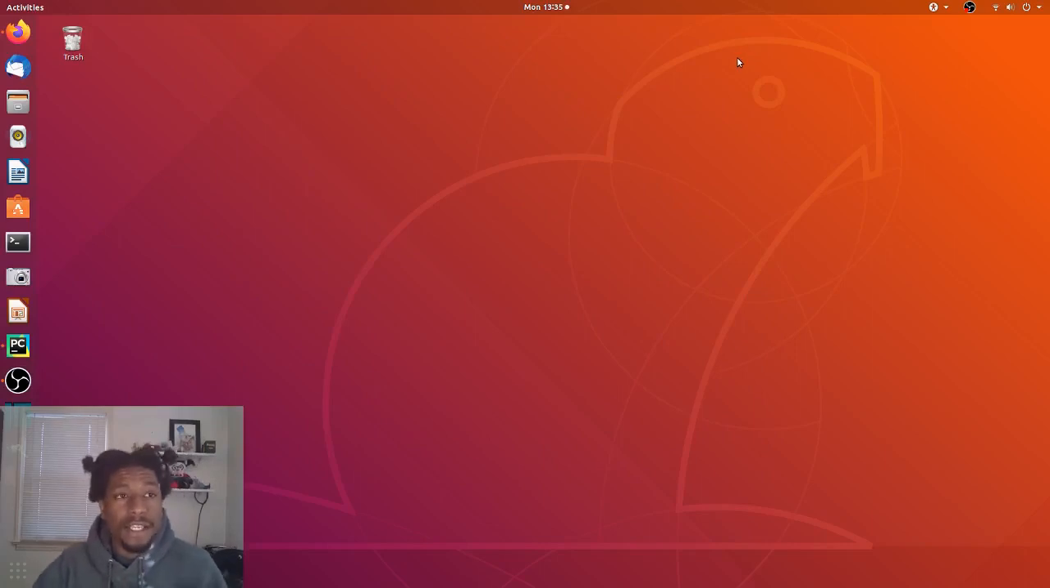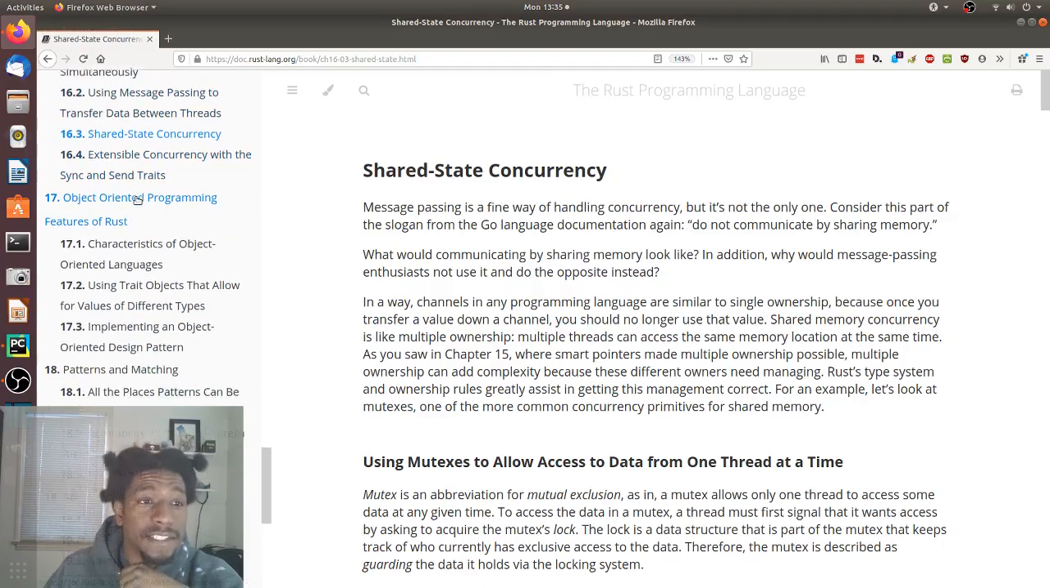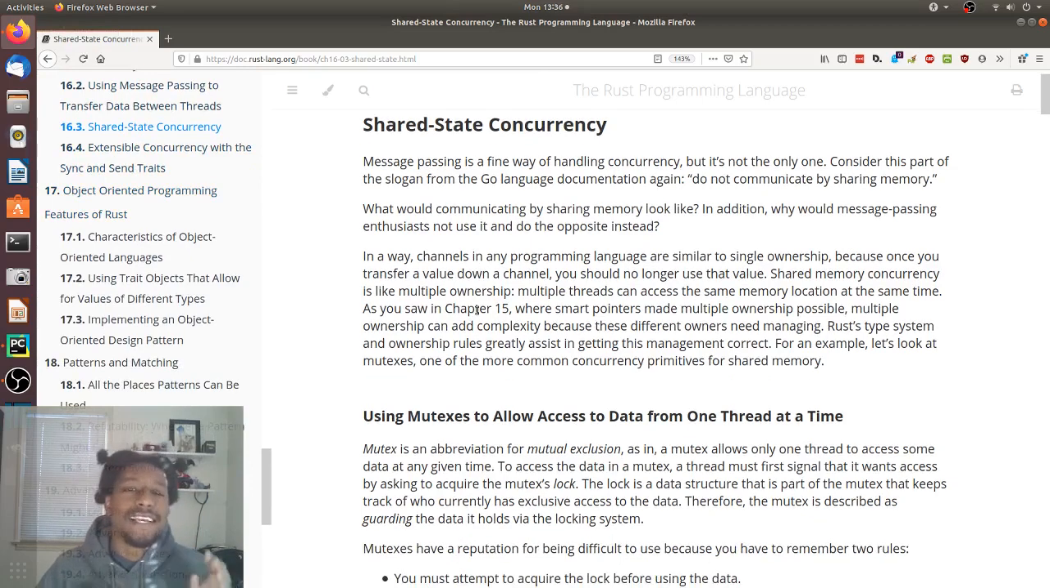All right, getting back to chapter 16. 16.3, Shared State Concurrency.